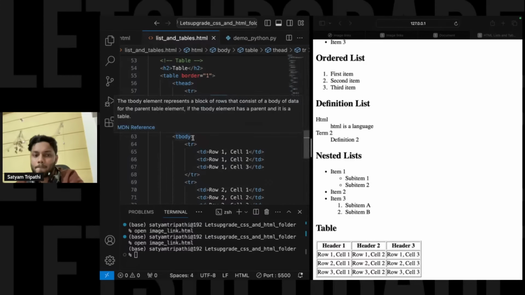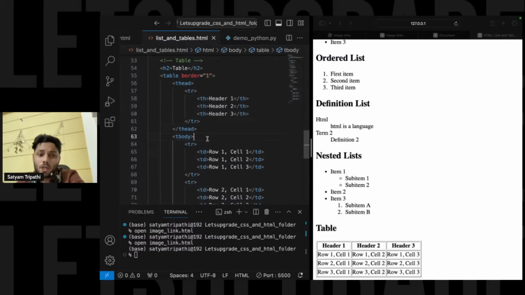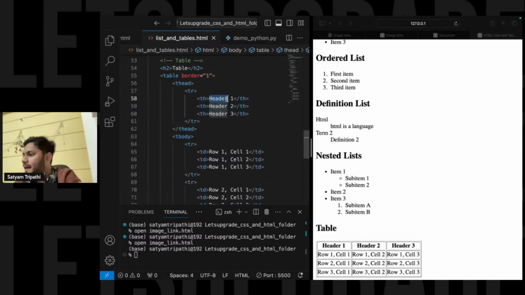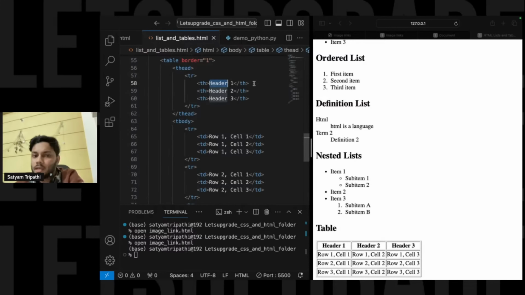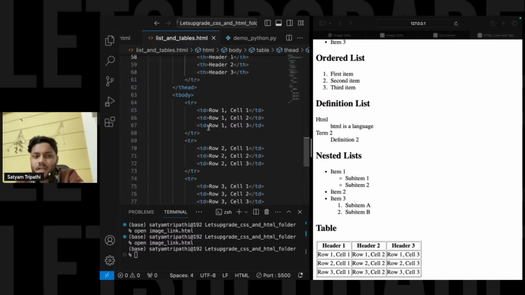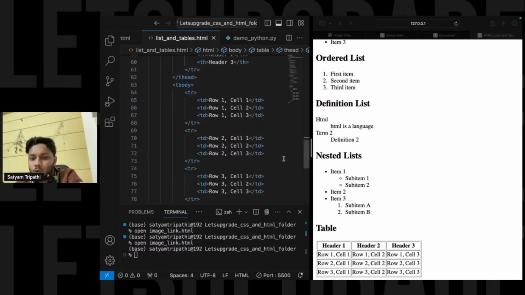Okay. Now after that, again T body we are calling. Over here your T body is being closed, that was the role of the body. Over there we'll mention the heading, heading 1, heading 2, and heading 3. Yeah, we'll discuss about this. If you want, you can even add BR also over here. Right. Now after that, table row, in a table row we'll enter the data.